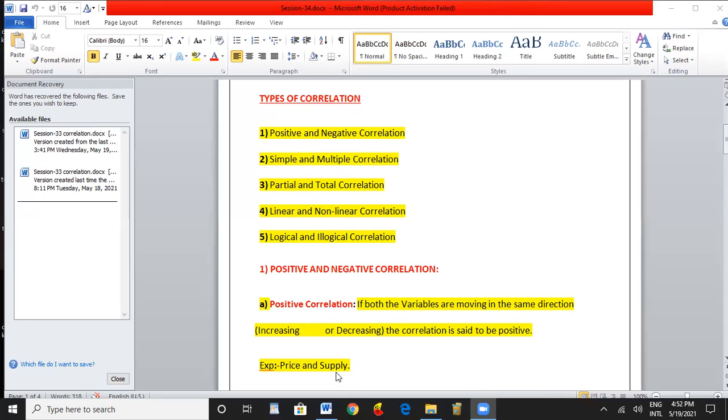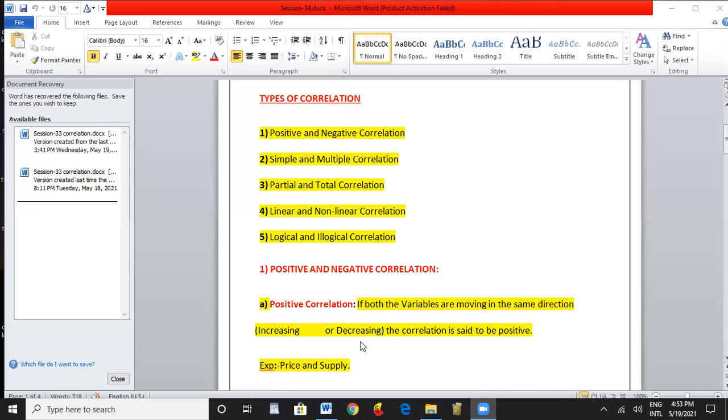Price of the commodity has been increasing in the COVID situation. The supply is also increasing in order to cope up with the demands. Here the price increases, supply also increases. We see both the variables are moving in the same direction. It is one good example for price and supply.